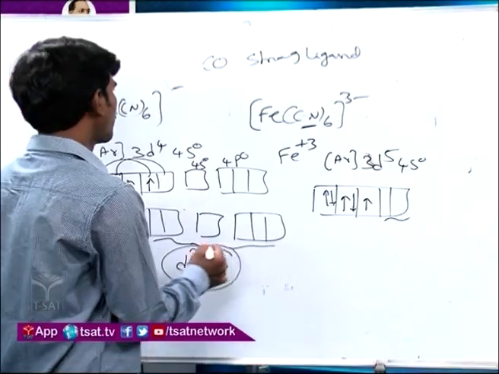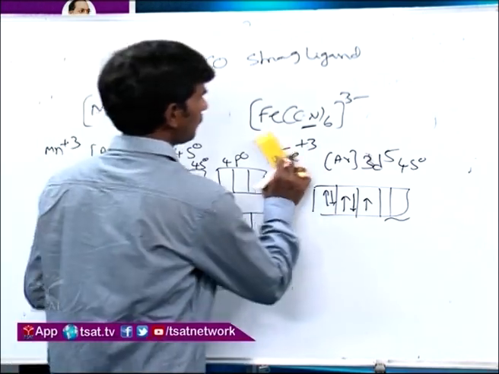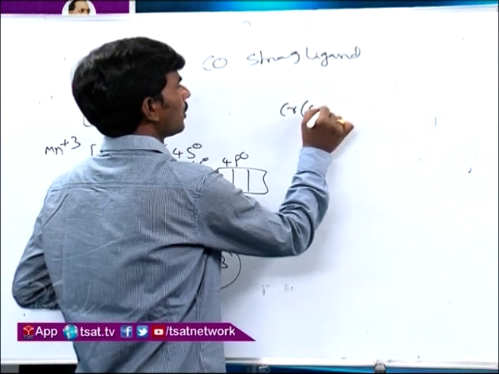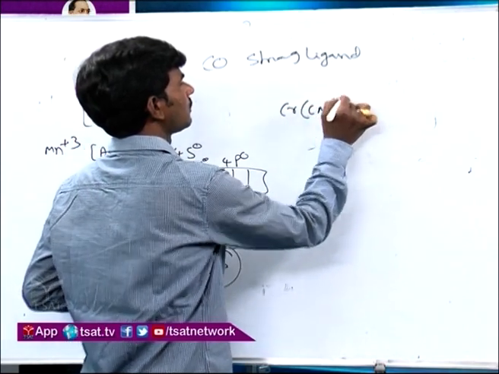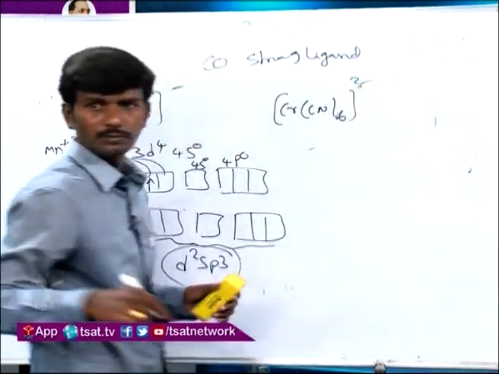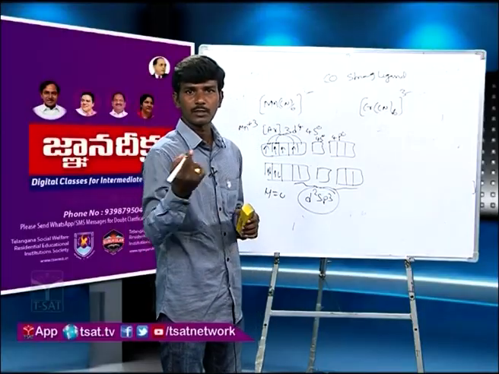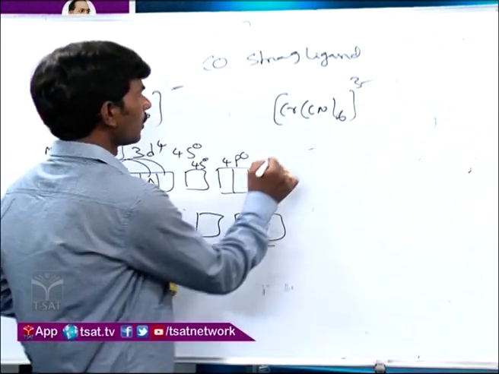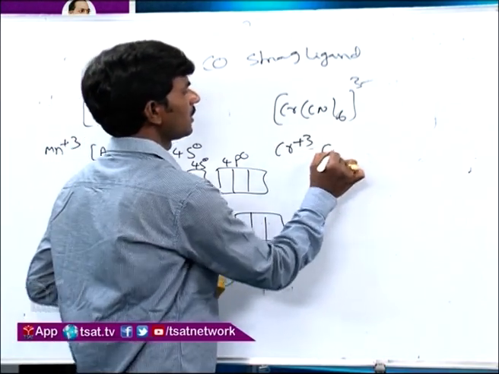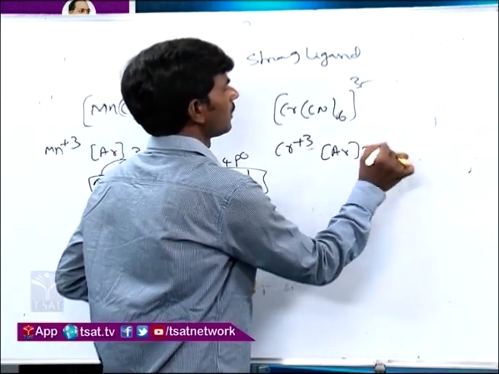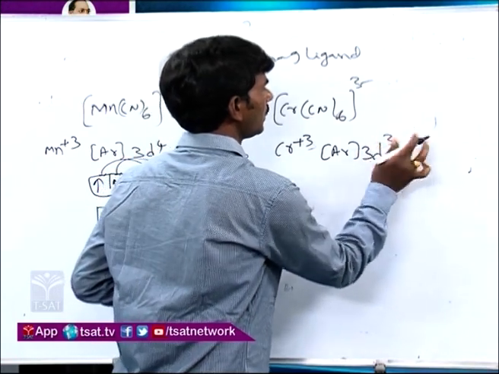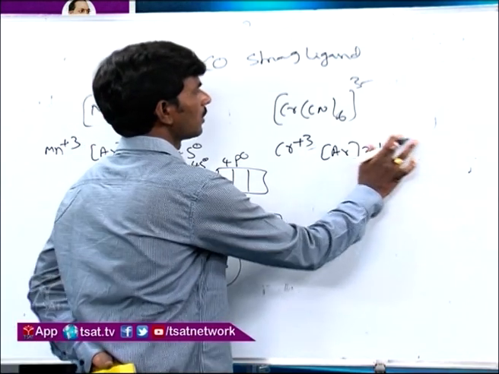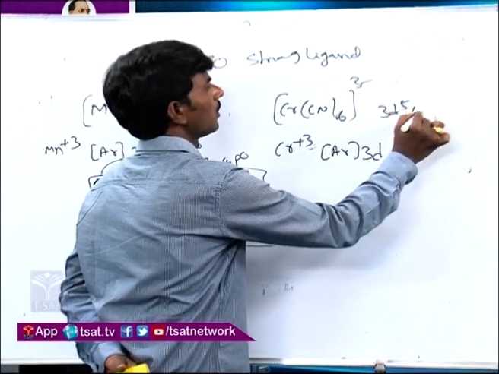Similarly, chromium, if you take hexacyanochromate ion, the last question. So the chromium plus 3 configuration, if we see, argon 3d3 configuration. This is actually because our chromium 0 will be 3d5 4s1.